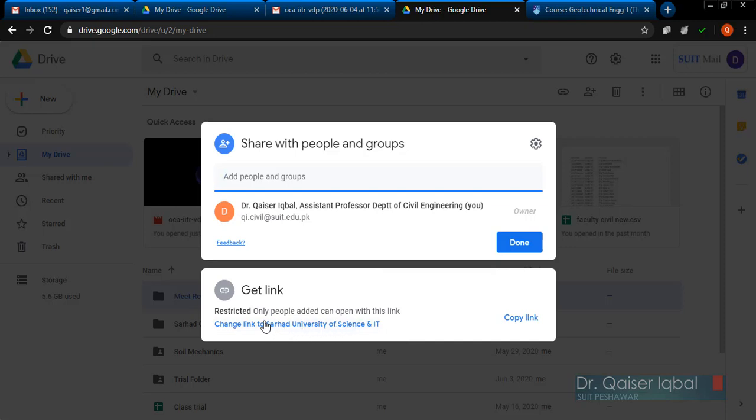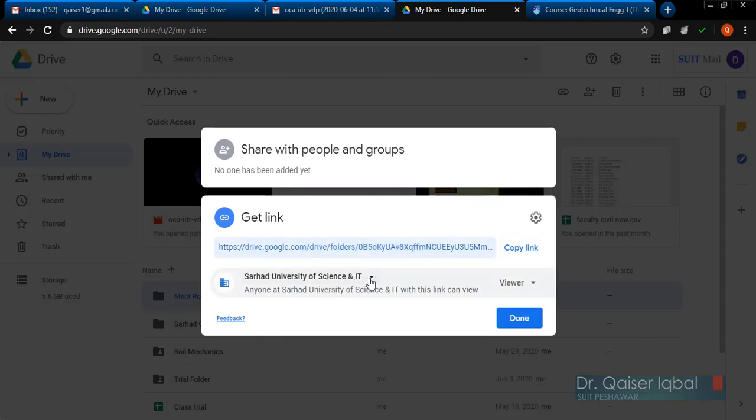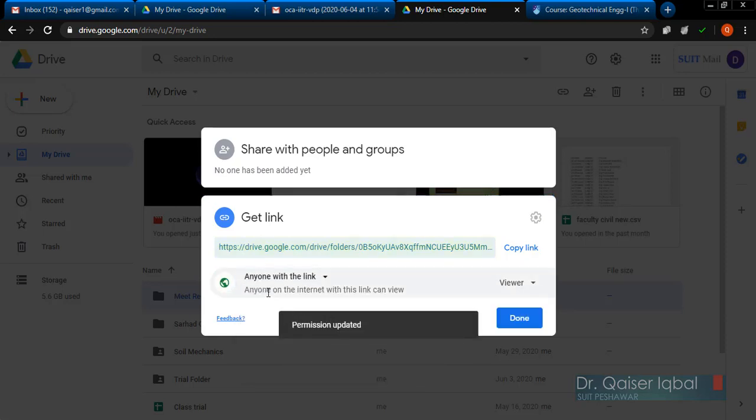So what you will do, you will click on this, change link to Sarhad University Science and IT. You will get this option, but still I do not want to share with Sarhad University only, because most of your students do not have a Sarhad University ID. So you will click on this once again, and then select anyone with the link. Once you have selected, it means that anyone who has the link to this file, or link to this folder, can basically access it. In this case I've shared a folder, that's why we'll call it folder, and then click done.